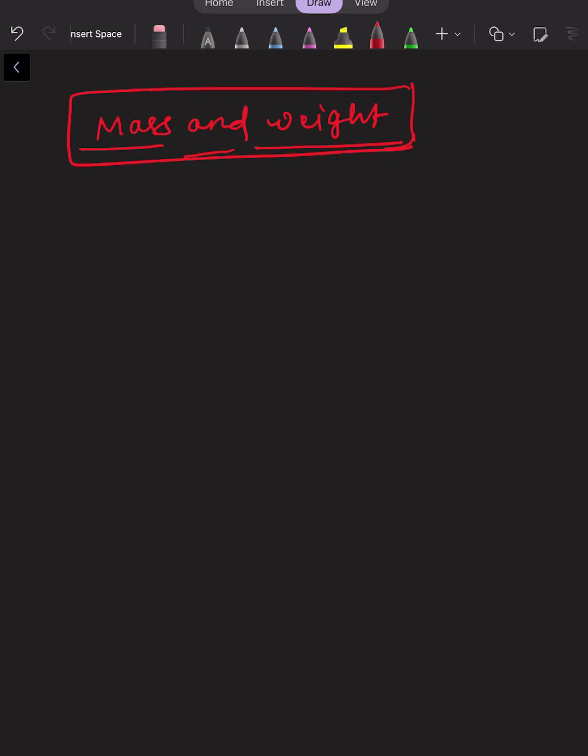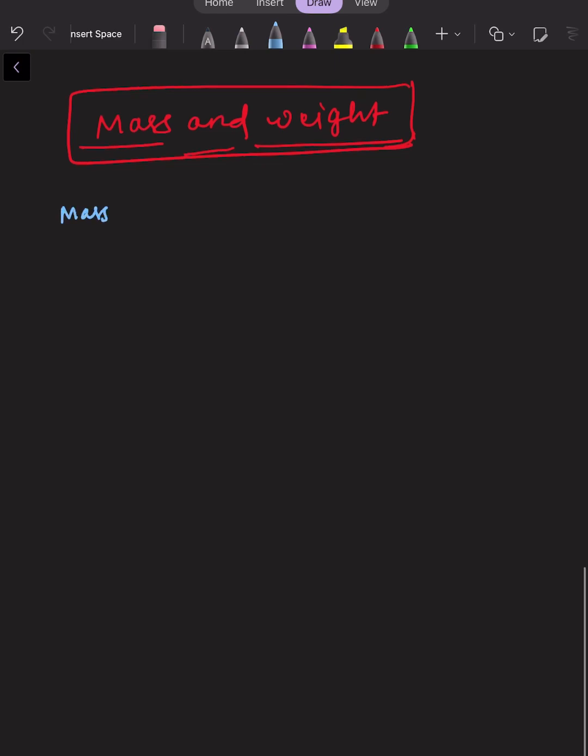So what is the difference between mass and weight, right? If we want to define mass, it is the total amount of matter present in it, and that will be known as mass.